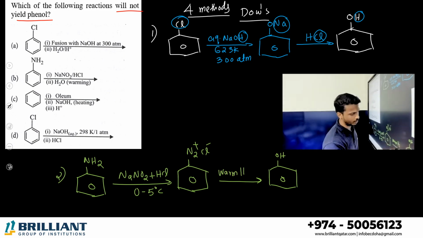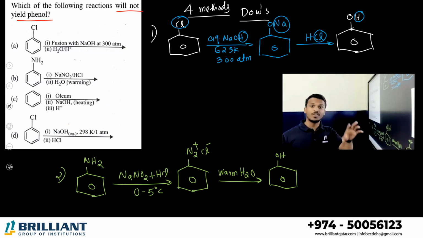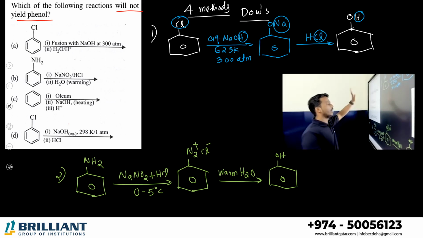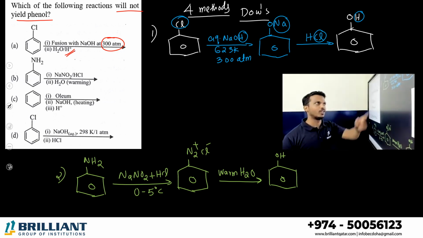Warm water. That's it. So these are the total 4 methods. Question: which is not a preparation of phenol? First one is fine. Chlorobenzene treating with the NaOH at 300 atm, finally treating with the acid. Yeah, you will get phenol.